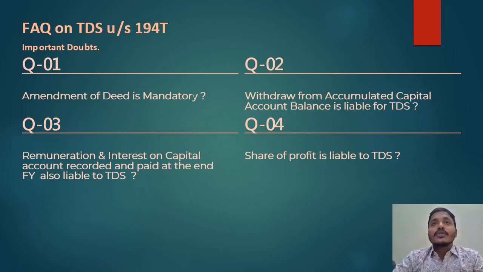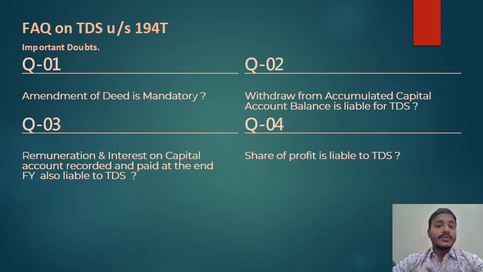Got it? Now the question arises: sir, I am not paying the remuneration monthly, I am paying it at the end of the year, and I credit the interest at the end of the year as well, but whatever the accumulated balance in my capital account, every month I pay to the partners of the firm by cash or bank. Am I liable to deduct TDS?